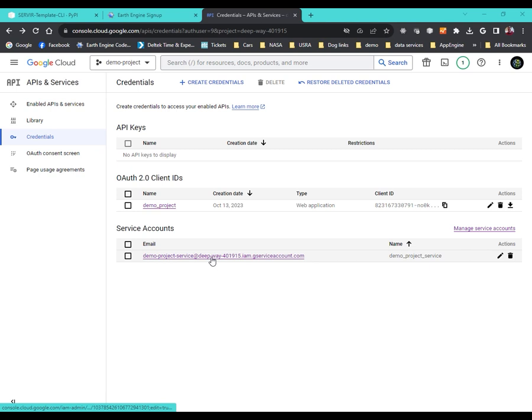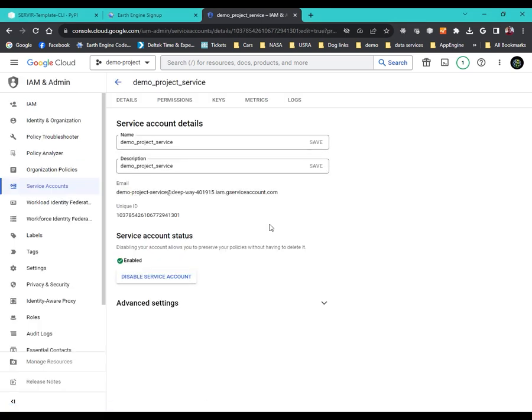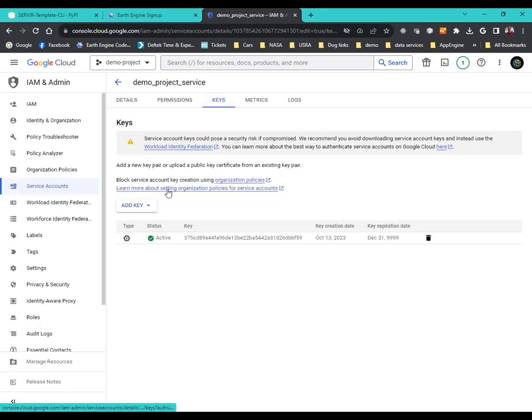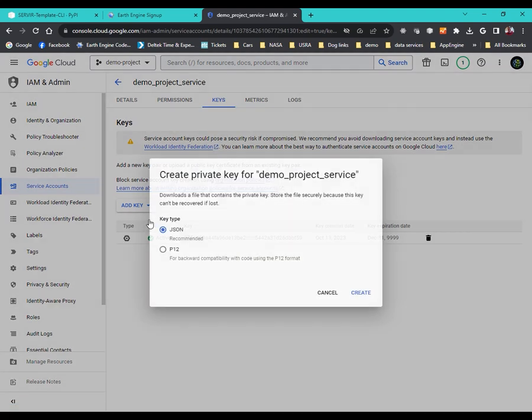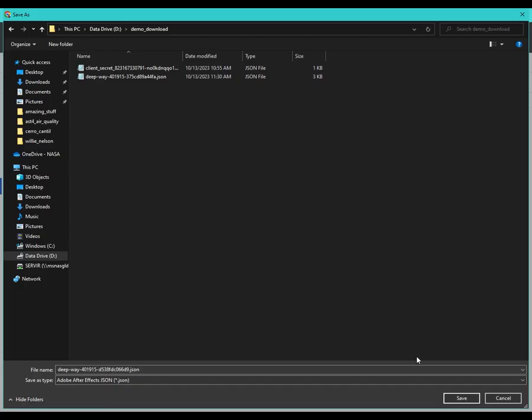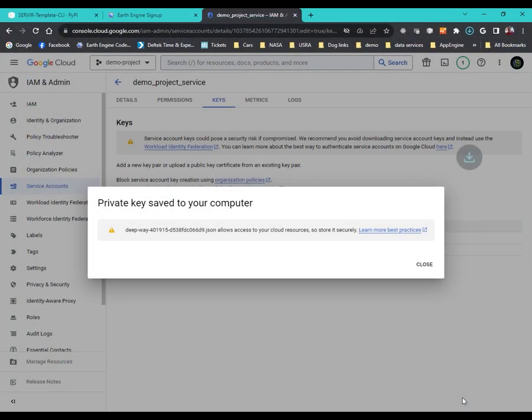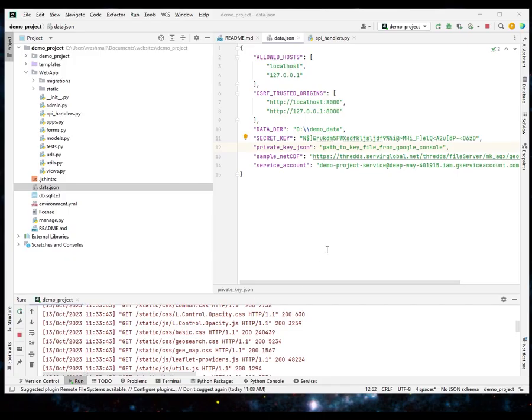So we need to create and download a key for our service account. So we go keys, add key, create a new key, JSON key, create. Back to the data.json, we paste the path to that file.